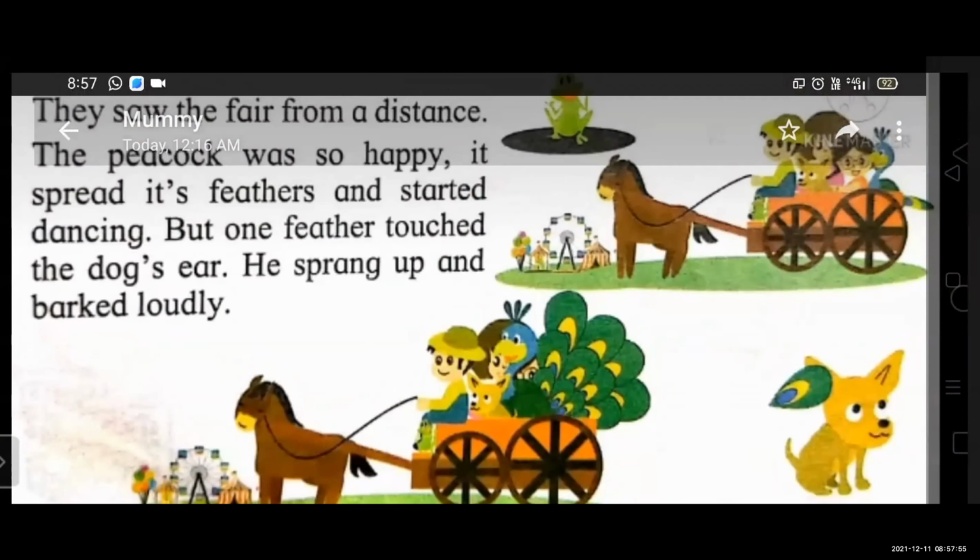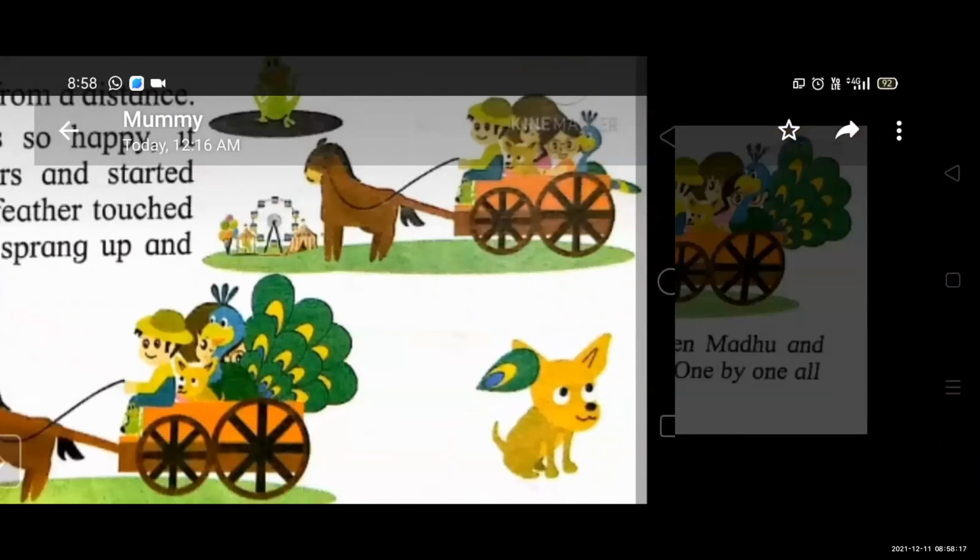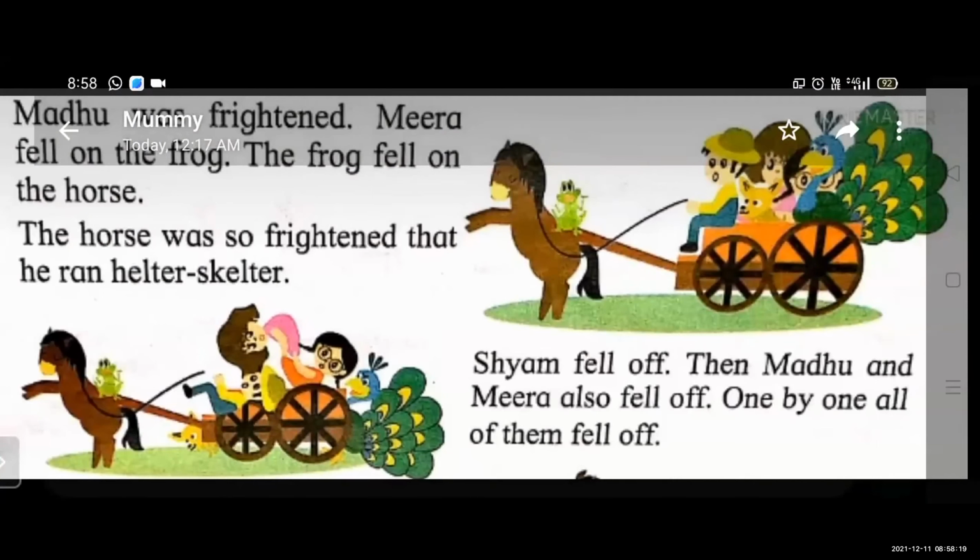They saw the fair from a distance. The peacock was so happy. It spread its feathers and started dancing. But one feather touched the dog's ear. He sprang up and barked loudly. Madhu was frightened. Meera fell on the frog. The frog fell on the horse. The horse was so frightened that he ran helter-skelter.